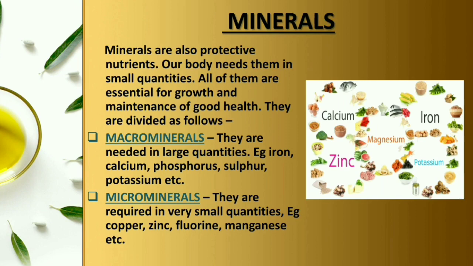There are two types of minerals. One is macro minerals and the other one is micro minerals. Macro minerals, they are needed in large quantities. Example, iron, calcium, phosphorus, sulfur and potassium. Micro minerals, they are required in very small quantities like copper, zinc, fluorine, manganese, etc. Okay, so these were the 5 main types of nutrients.